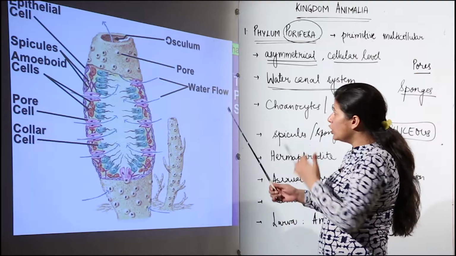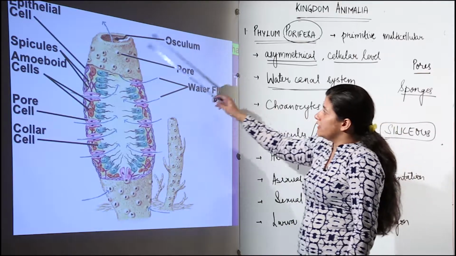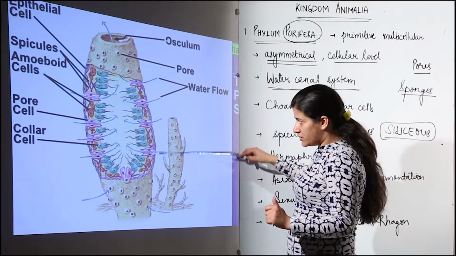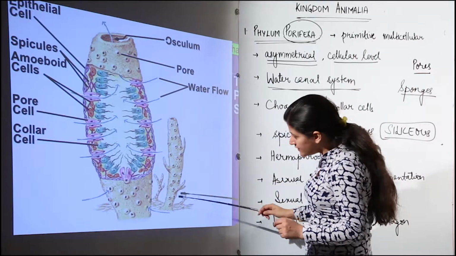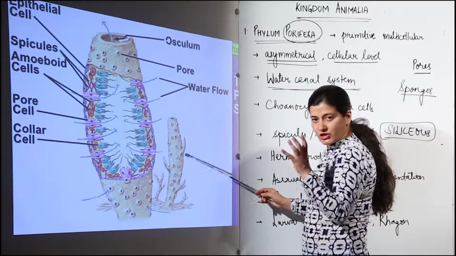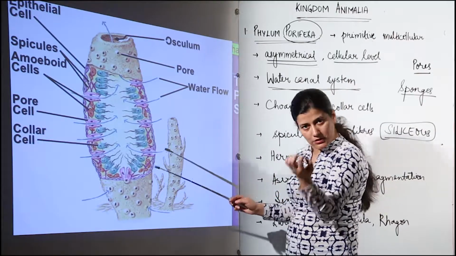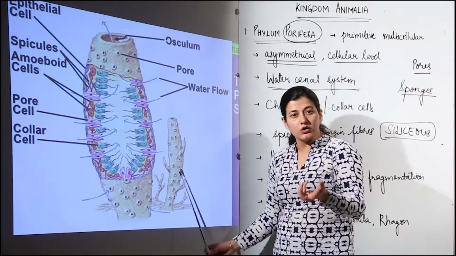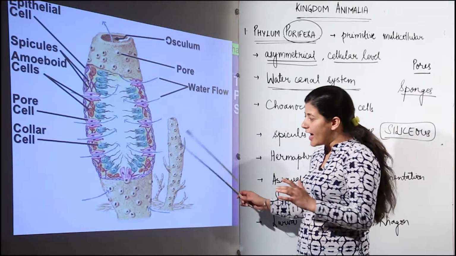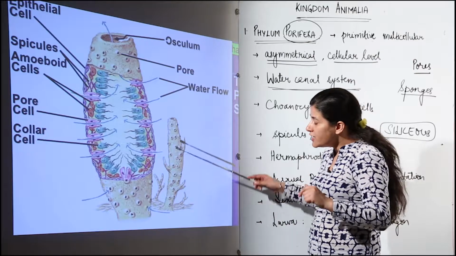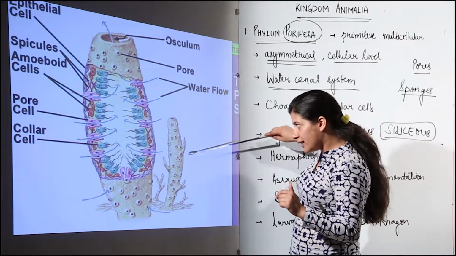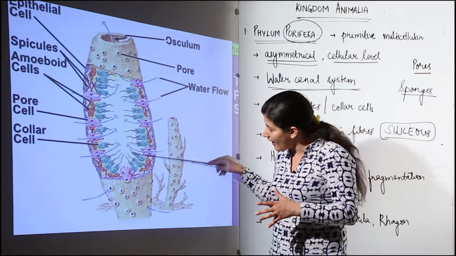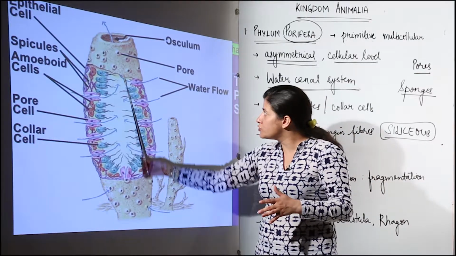Now, over here, as you can see, there are epithelial cells, okay, the outermost cells. Before going to epithelial cells, see this one. This is just like the bottle example I gave you, but your bottle is going to have pores inside it. Pores are termed as ostia. Ostial pores are present. Now, what happens is there is a water canal system. These pores are meant for taking inside water current. The water current will come and it will enter the spongocoel.